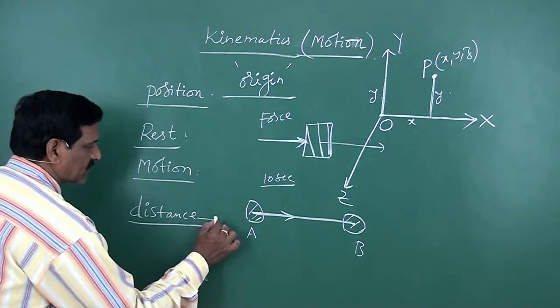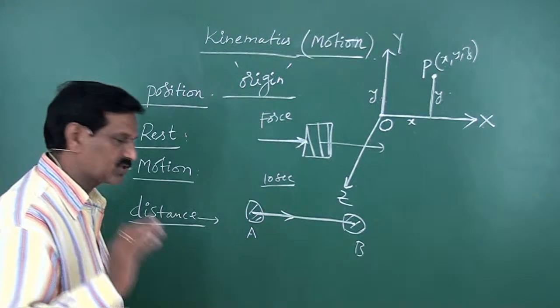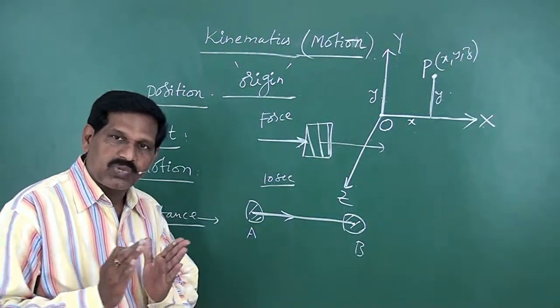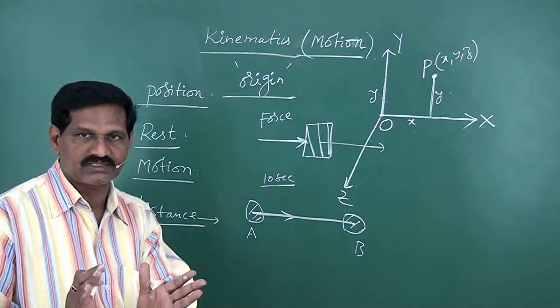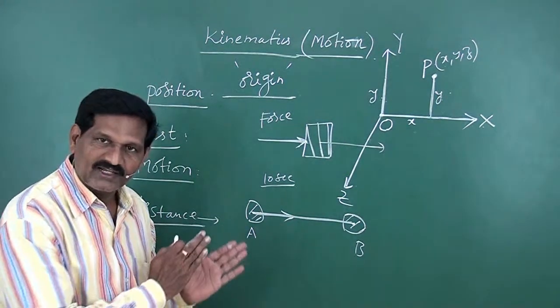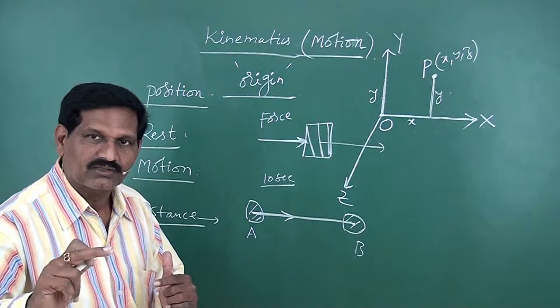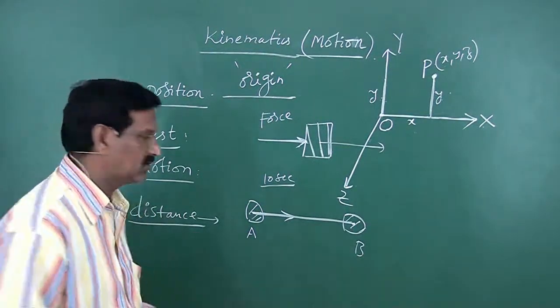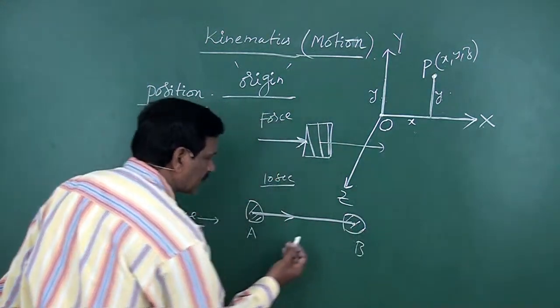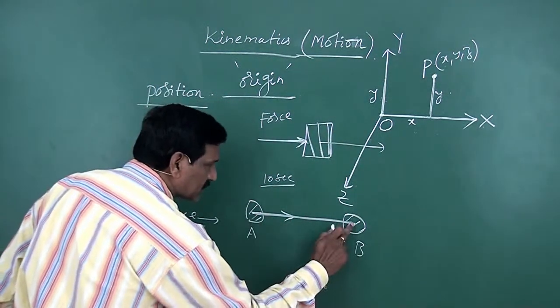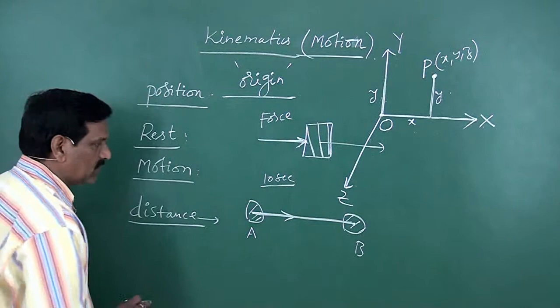So what is distance? When the body is in motion, the length of the path followed by the particle or body is called distance. The length of the actual path followed by the particle. Here the body follows this path, hence the length of this path is called distance.